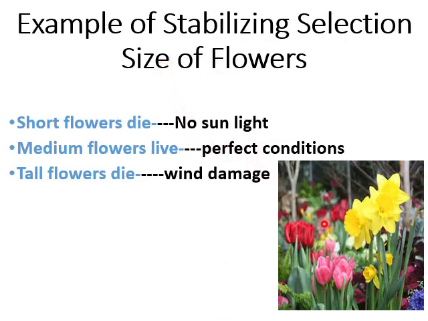Another example of stabilizing selection is the size of flowers. Too-short flowers died out because no sunlight reached them, while the medium flowers live because they have the perfect conditions, while the tall flowers die out as well because the wind damaged them. So it's also an example of stabilizing selection.